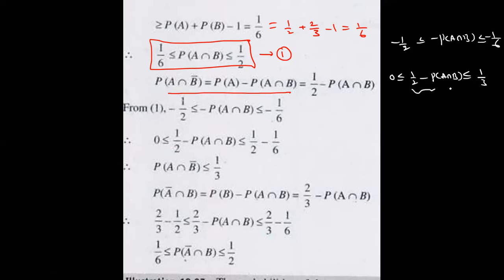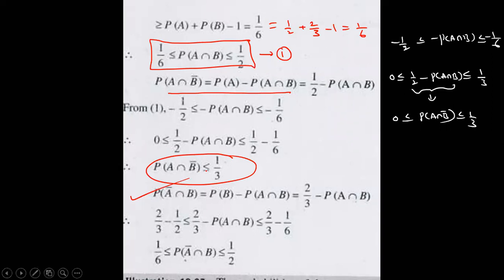Because this value is how much, anyone? That is P of A intersection B bar, B dash. That is the proof, as you can see. Similarly, P of A bar intersection B. But in examination, they are asking only 1 or 2 questions, not Roman number 1, 2, 3 like that. Formulas are very, very important. Right?